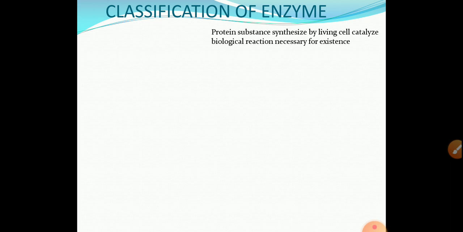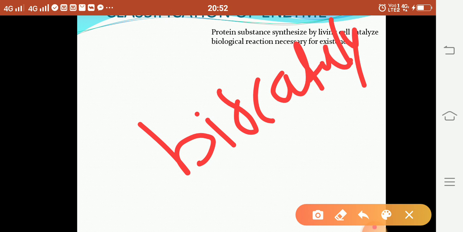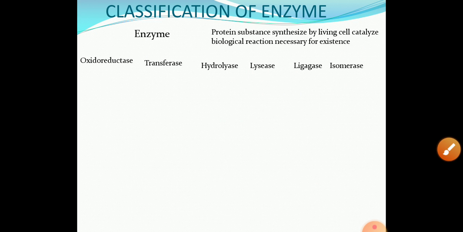Then classification of enzyme molecules. Enzyme is a proteinous substance synthesized by the living cell which catalyzes the biochemical reactions necessary for existence. In short, you can say that it is a biocatalyst. Enzyme molecules are classified depending upon the reaction they catalyze.